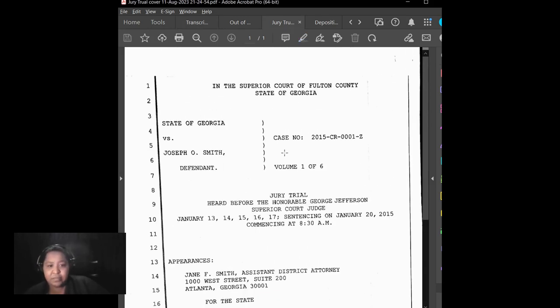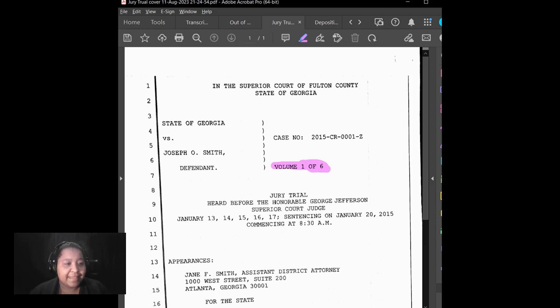Now, on this next example that we're hopping over to, you're going to see this piece only in limited situations. Right here, where we have volume 1 of 6, usually you'll see volumes in situations where there are multiple days to a proceeding. In this case, this is a jury trial cover sheet, and those volumes stand for the number of days that this trial in this case has progressed. Each separate day of this trial will have a different volume number, and each consecutive day will follow with the volume number in that order.